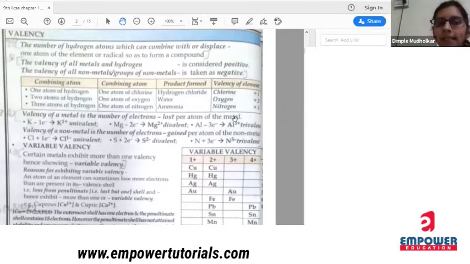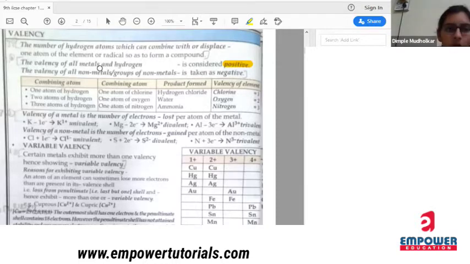Now, the valency of all metals and hydrogen is considered as positive. So remember this point, that the valency for all metals and hydrogen is always positive. We have seen H plus, Na plus, K plus, Ca plus, right? So all the metals and hydrogen have a positive valency. This can come in your MCQ part.